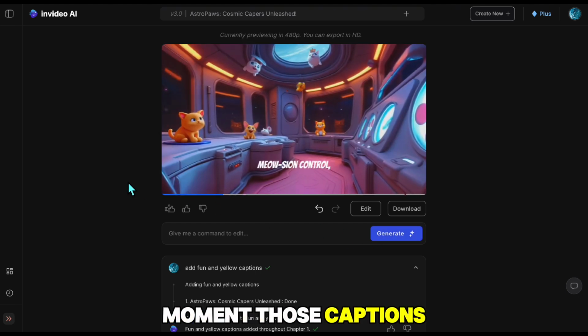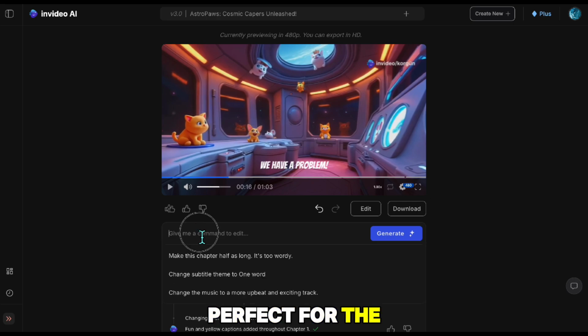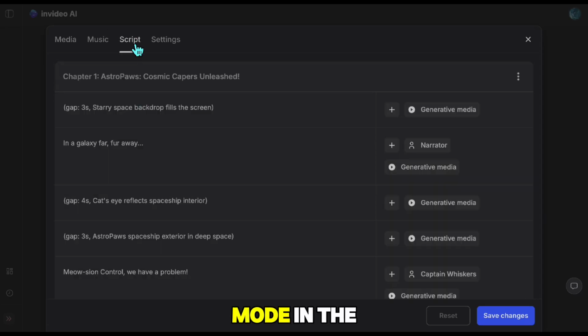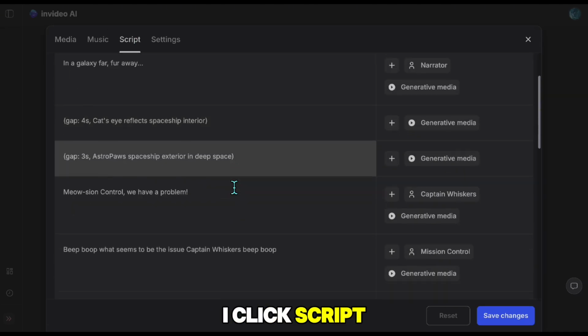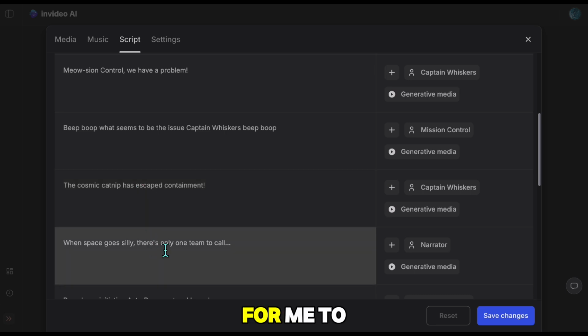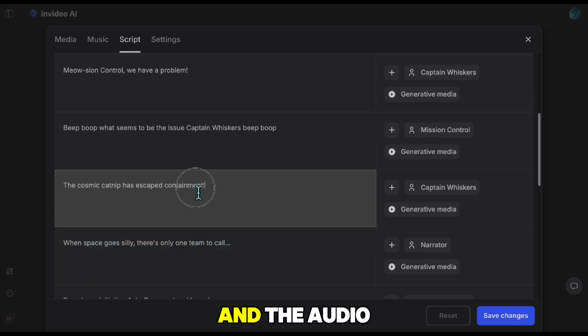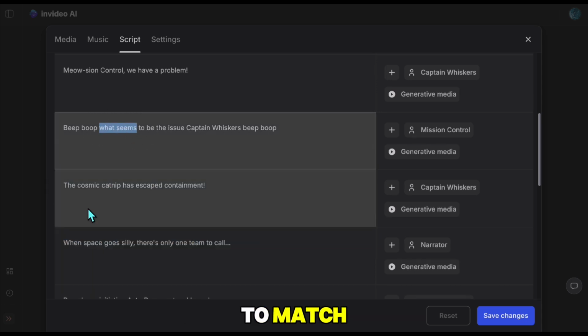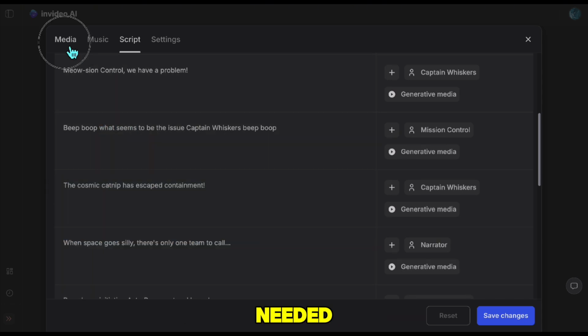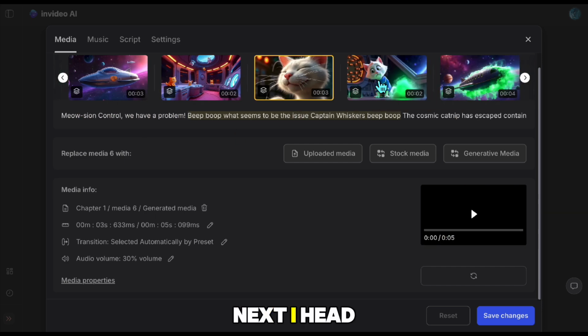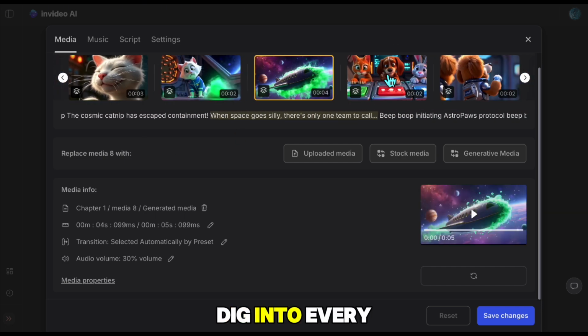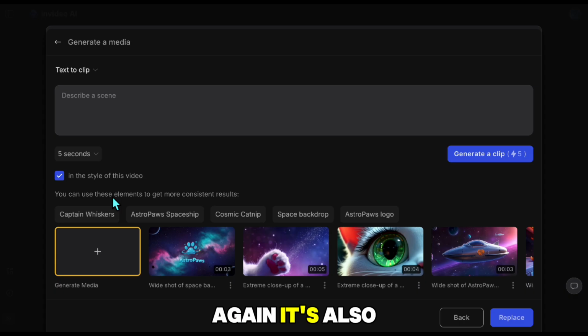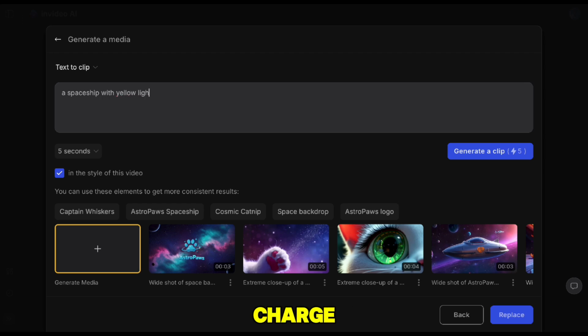In just a moment, those captions show up on screen. Perfect for the energy I want. Then I switch over to script mode. In the edit section, I click script, and the whole storyline is right there for me to play with. I can change any word here, and the audio updates right away to match. No extra effort needed. Next, I head to the Media tab, where I can dig into every scene. I can change any scene I want, and I can do it with generating new media with prompt again. It's also smooth and puts the user in charge.